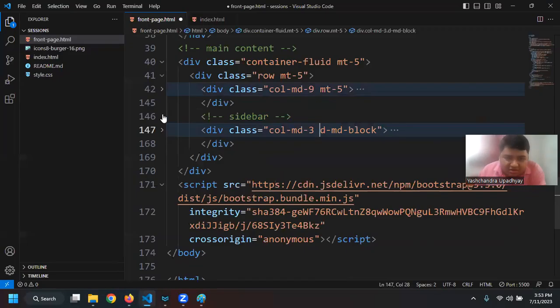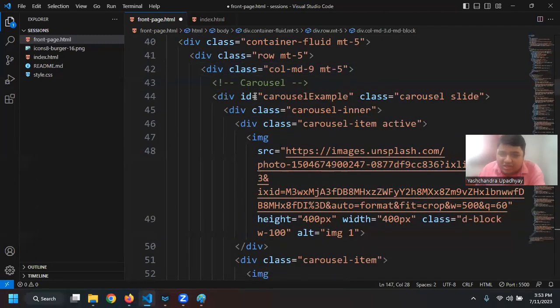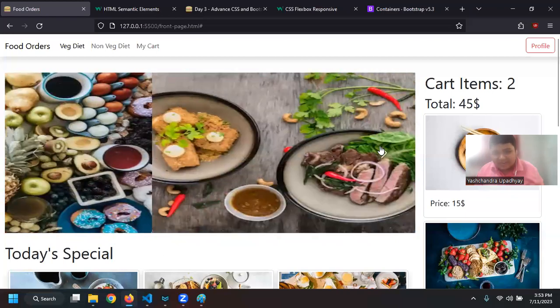Okay. So next, on the column, I am using a carousel, and I am giving it an ID, like Bootstrap is giving it an ID. They have some predefined things for how they work. And then I'm using a class of carousel, which lets me have 3 images overlapped with each other, and I have a class of slide, which gives this effect of sliding, right?